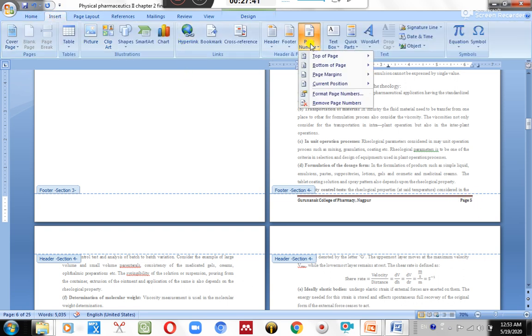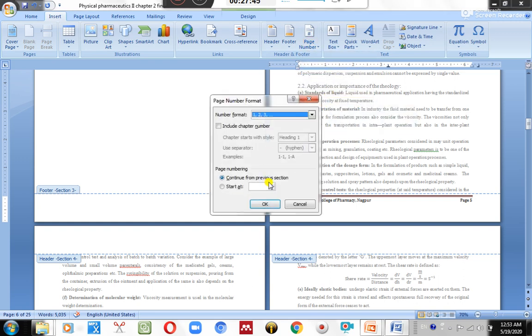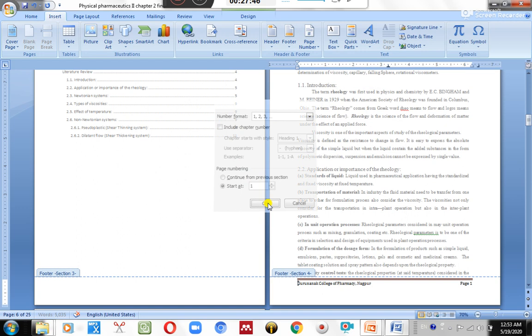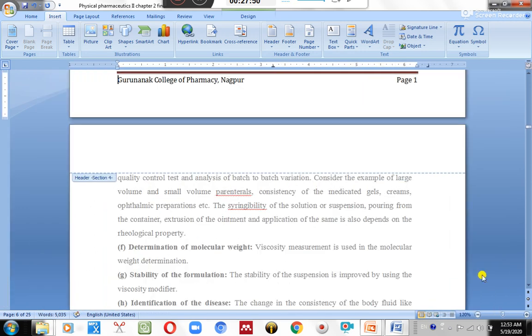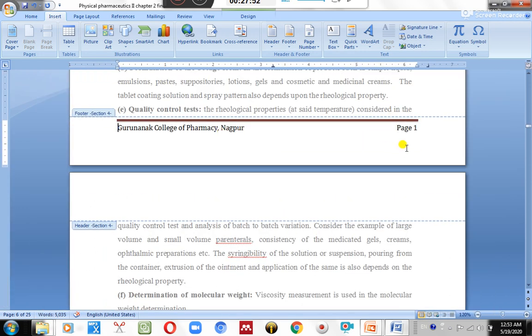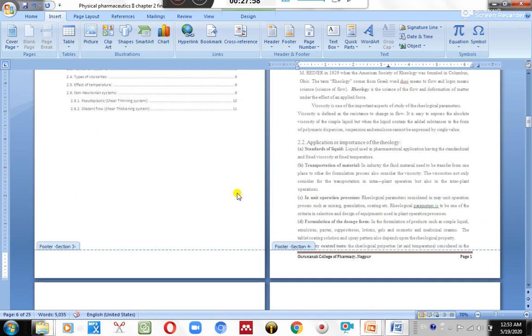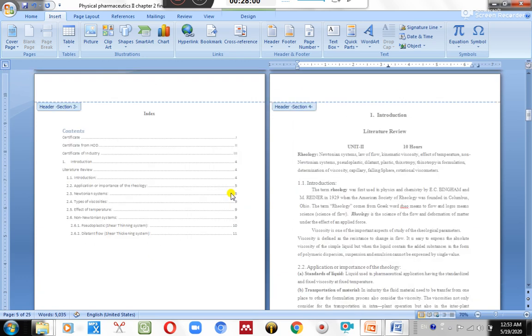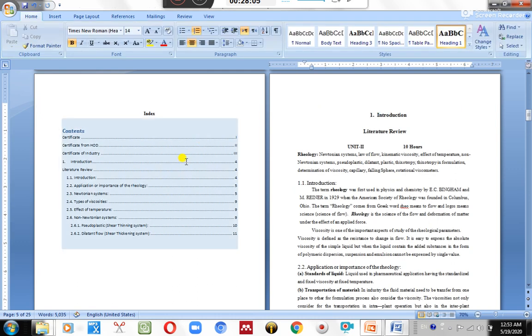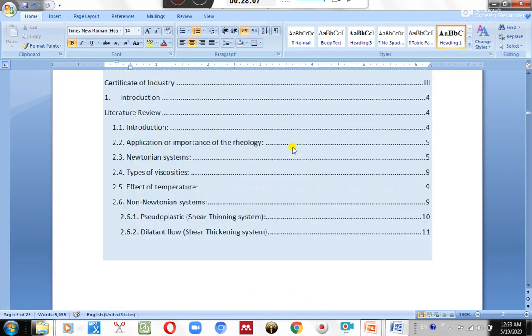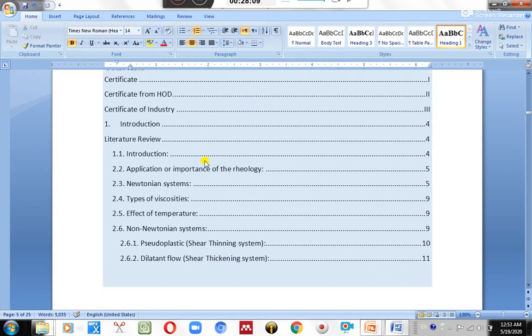Now we have to start the page number from 1, 2 and 3. Go to insert, go to the footer part, or you can simply insert a page number over here. But for page numbers from introduction onward, we see that this one is much better. You can simply select this as a page number. This appears as page number 5. Just select it, whatever is given in the footer, select and delete it.